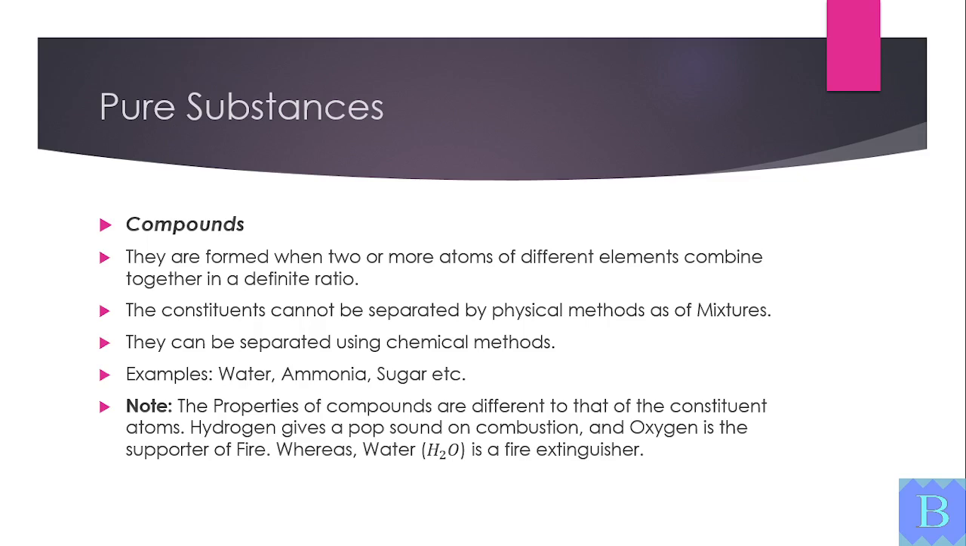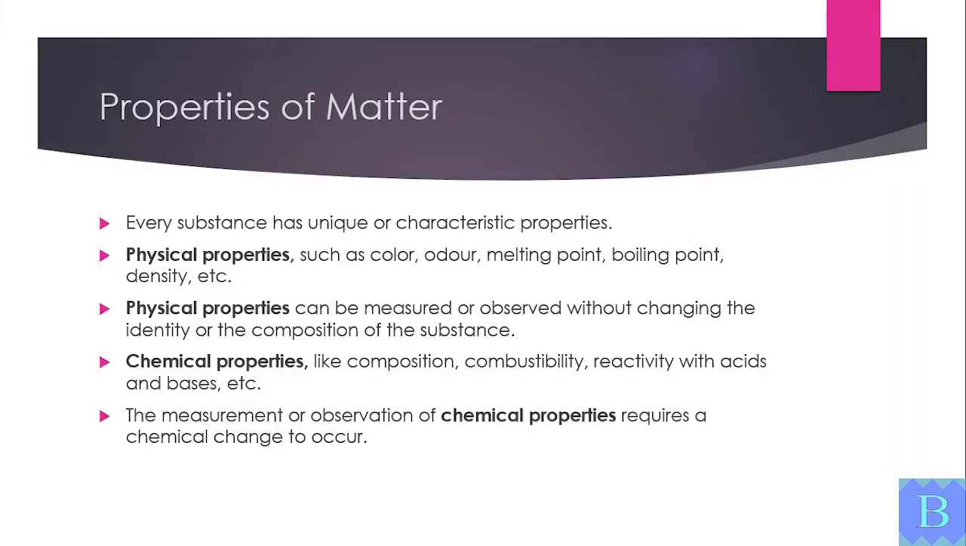Every substance has physical and chemical properties. Physical properties include color, odor, melting point, boiling point, and density. These can be measured without changing the substance. Chemical properties include composition, combustibility, and reactivity. Measuring these involves a chemical change.